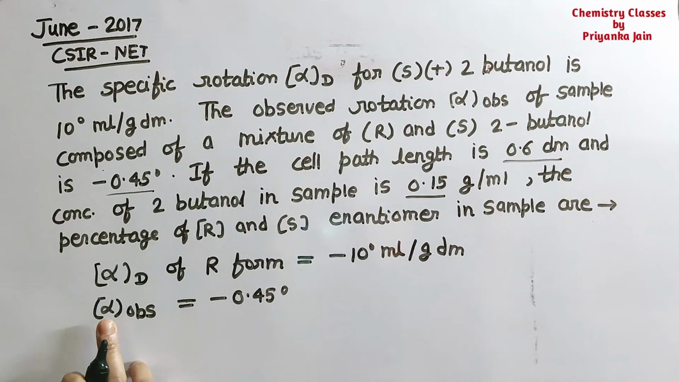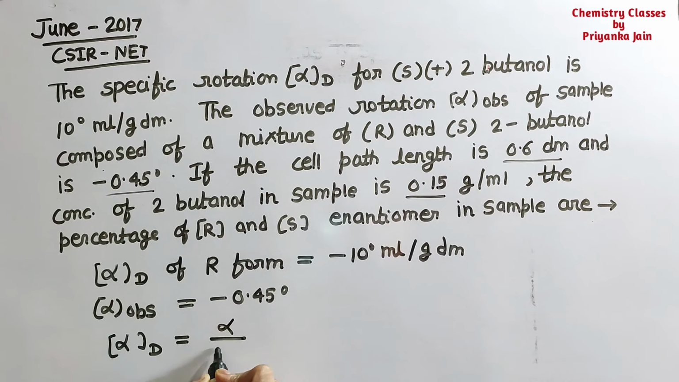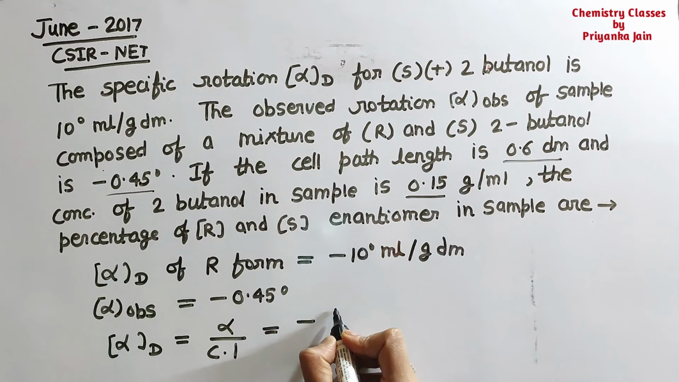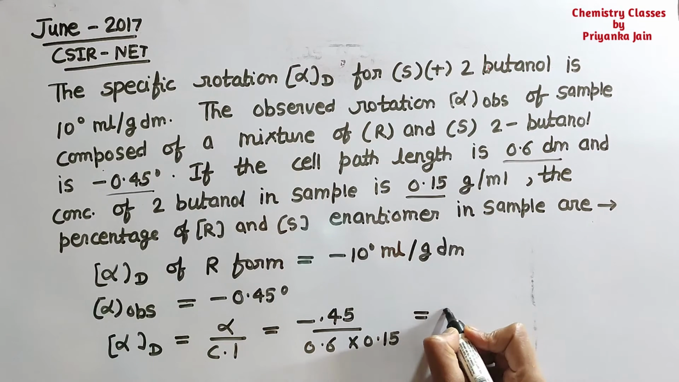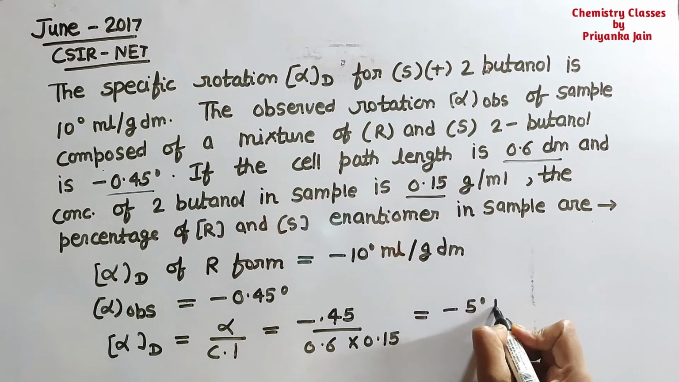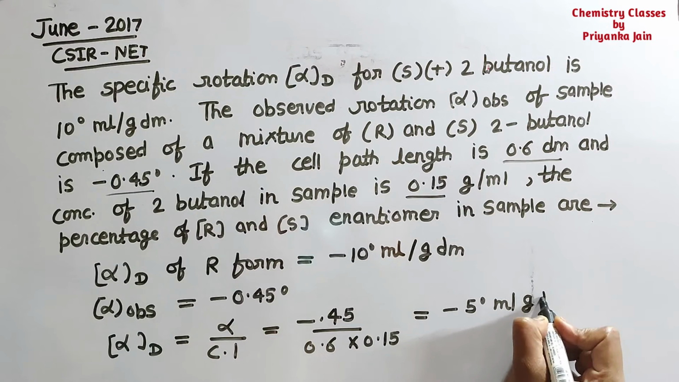Okay, so firstly we have been given the observed rotation and we have to find out the specific rotation for the mixture. So how can we find it out? We know the formula alpha upon C times L. So just you have to put the value minus 0.45 divided by 0.6 into 0.15, and this will be equal to minus 5 degree ml per gram decimeter.